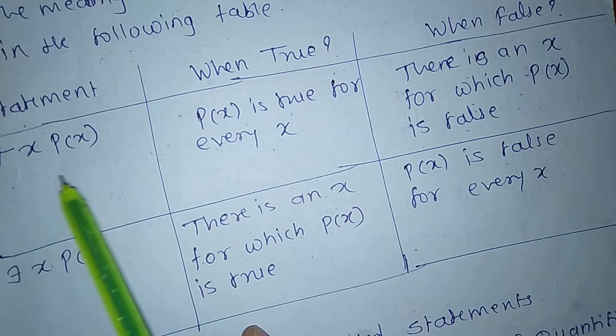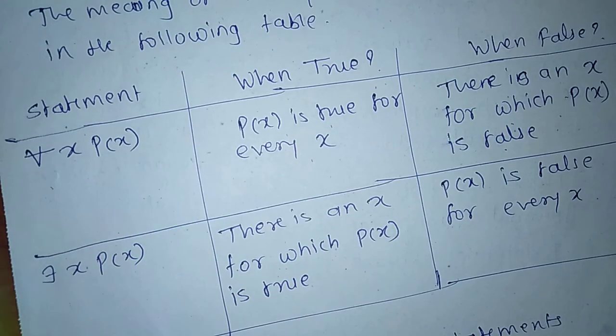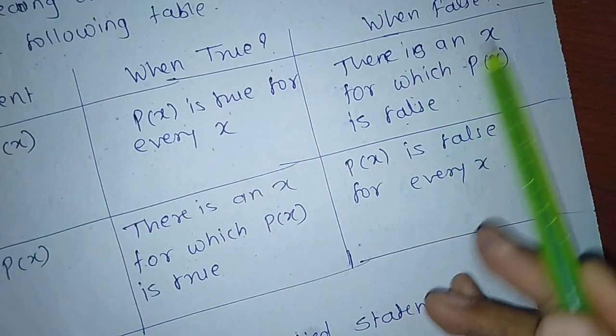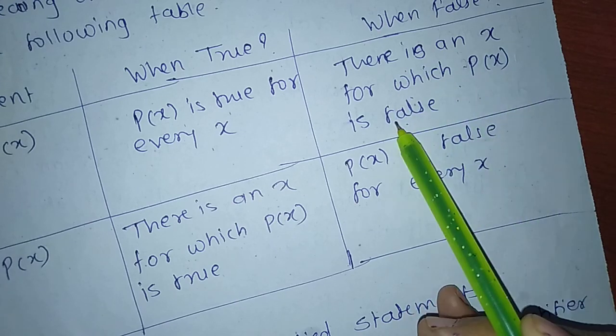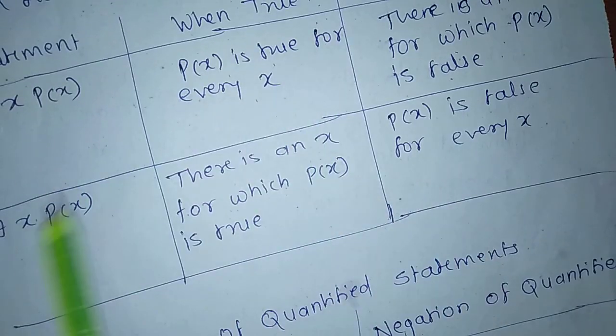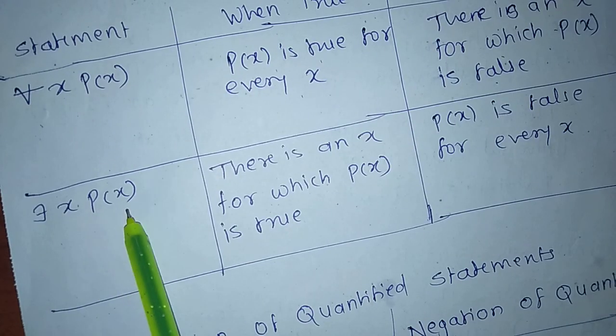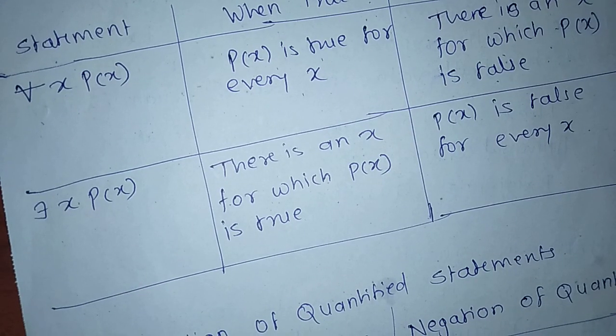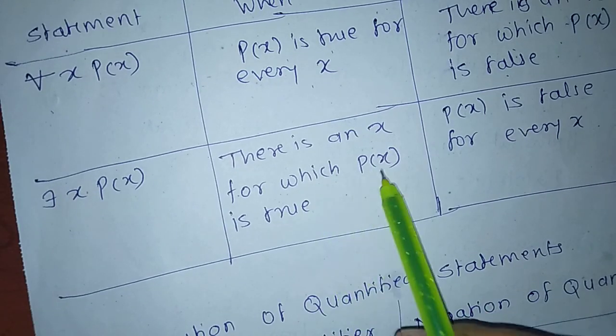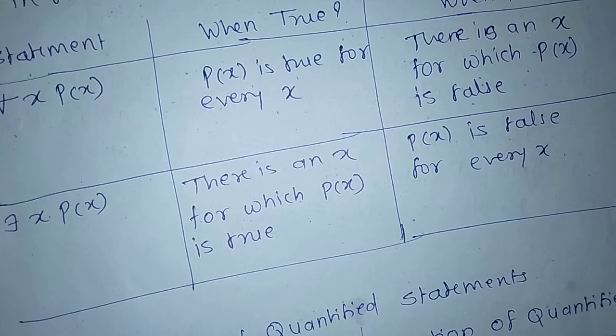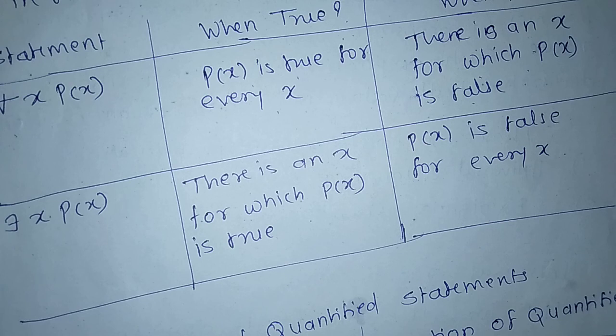This statement is false when there is an x for which P(x) is false. Next statement is in the form there exists x, P(x). It is true when there is an x for which P(x) is true, and it is false when P(x) is false for every x.